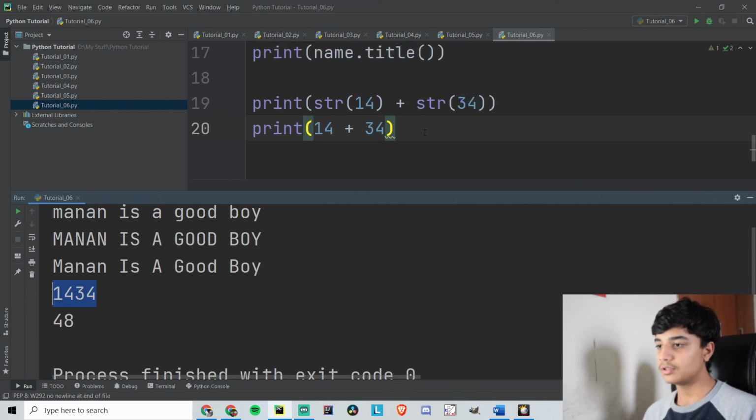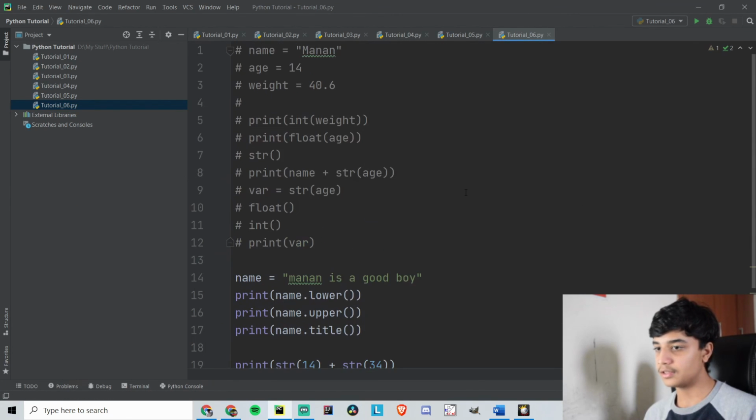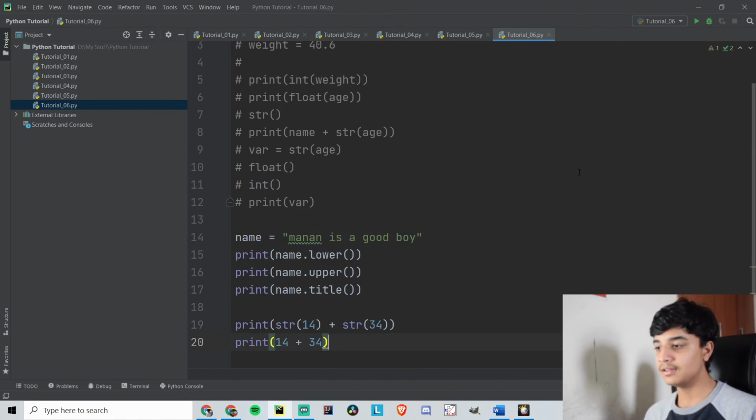Alright, so that is some basic things which I wanted to cover in this lecture. Upcoming lectures would be much more fun when you get the basics.